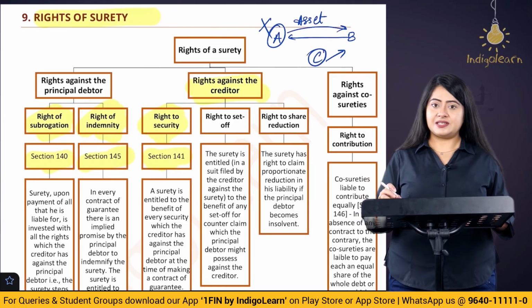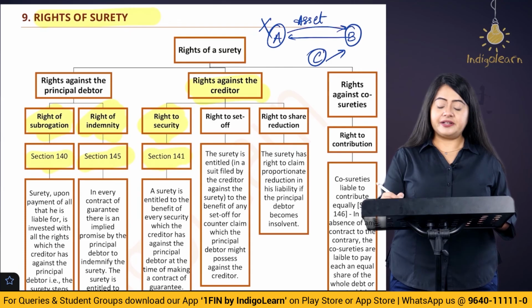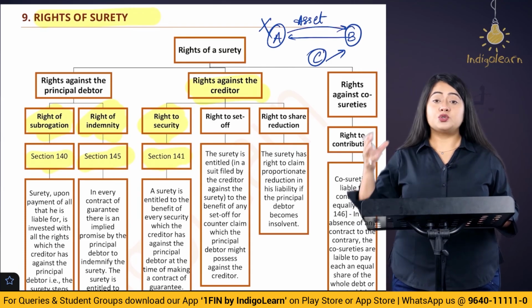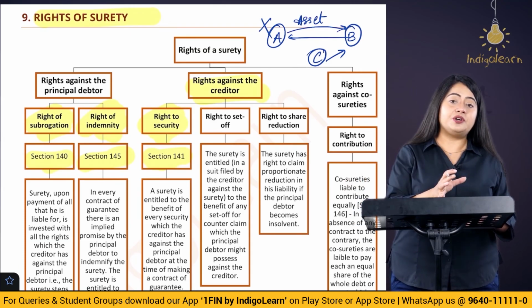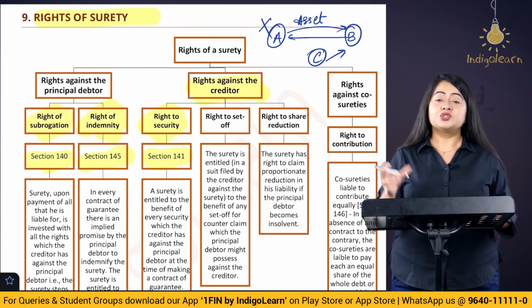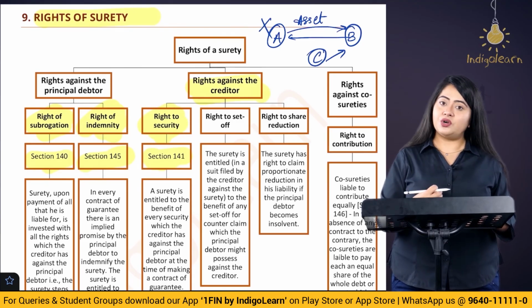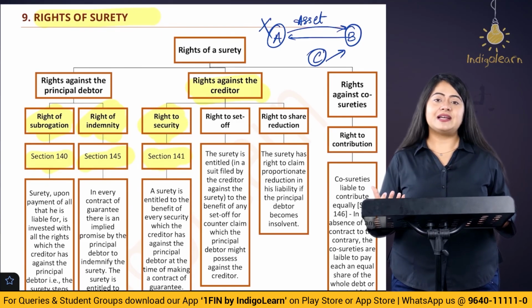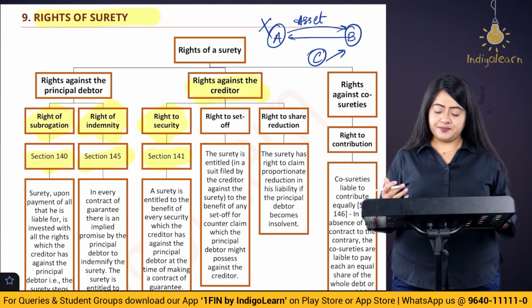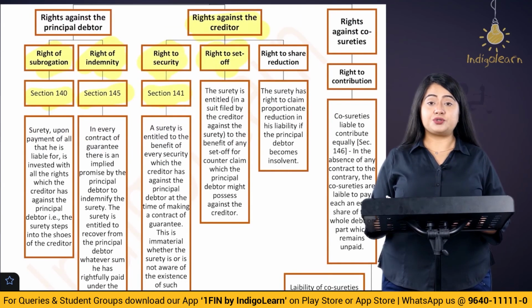The answer is yes. Here B, the creditor, has received his entire money, so he will have to hand over the security of the asset to the surety. So now the surety will have the right to use the security. If he wants, he can sell that security off also, right? The next is the right to set off.